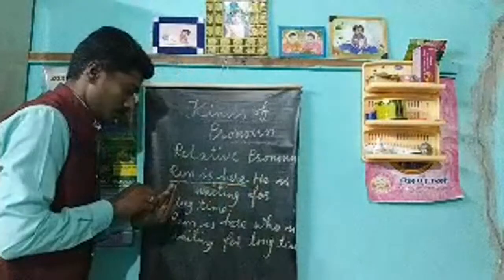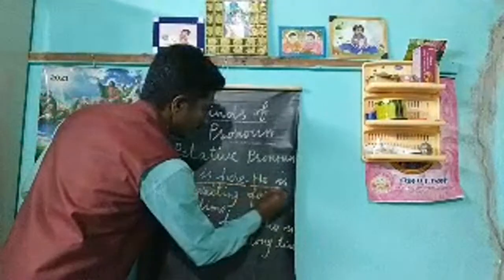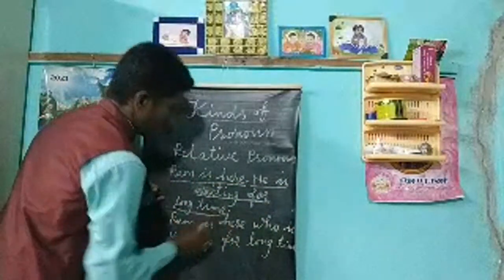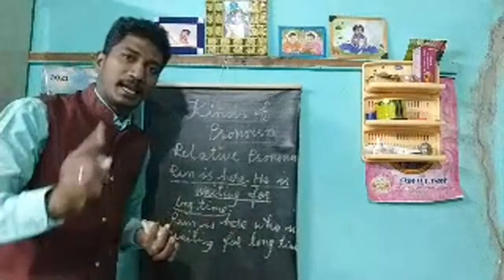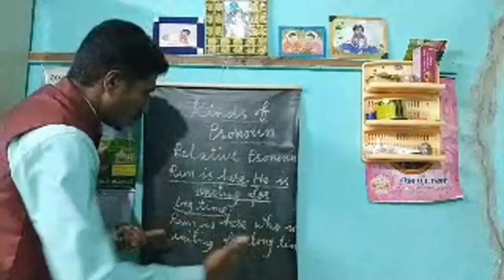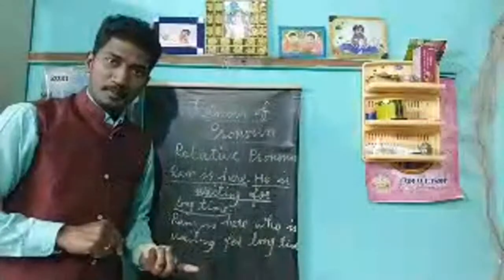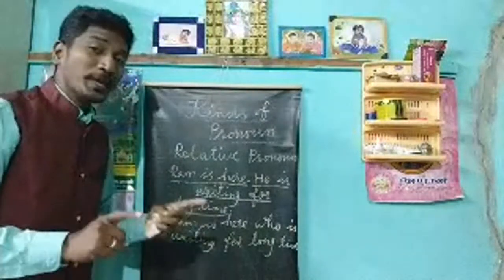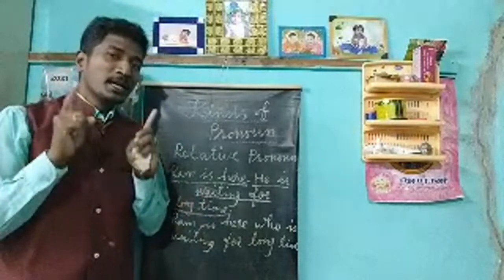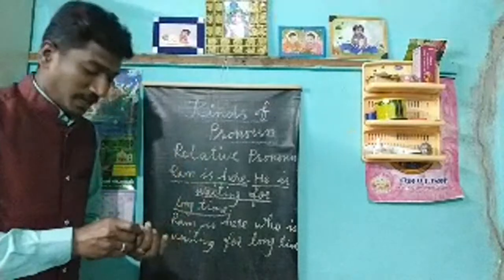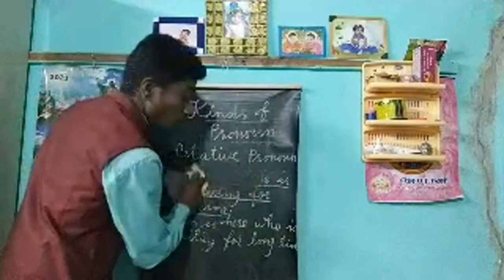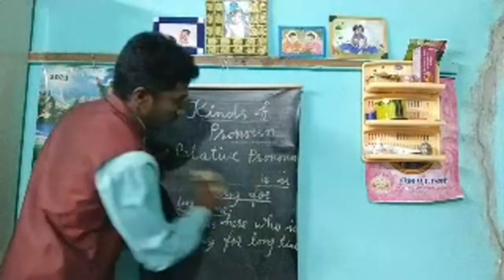This is one, and this is the other sentence. Both sentences are connected and made into one sentence: Ram is here who is waiting for a long time. This is how we make relative sentences. That is the relative pronouns. I hope you understood the example sentence.